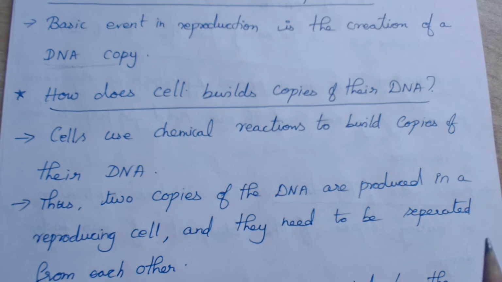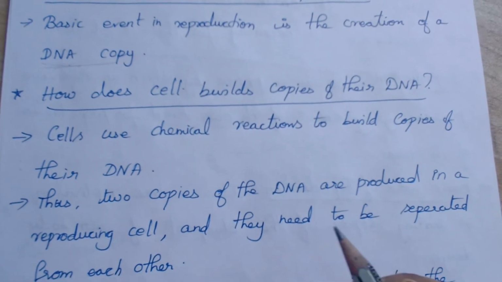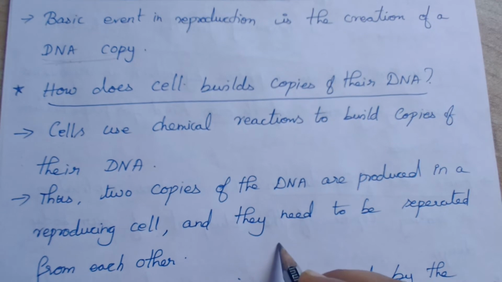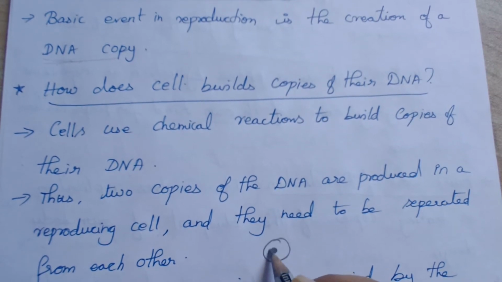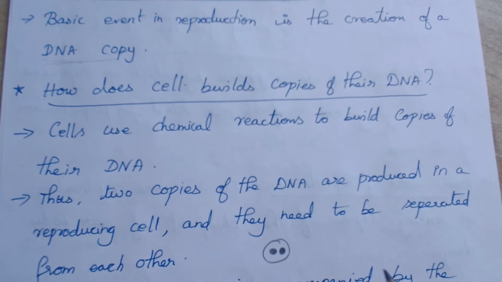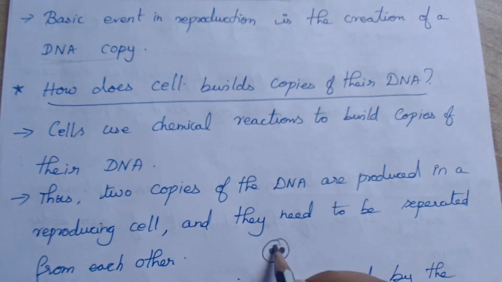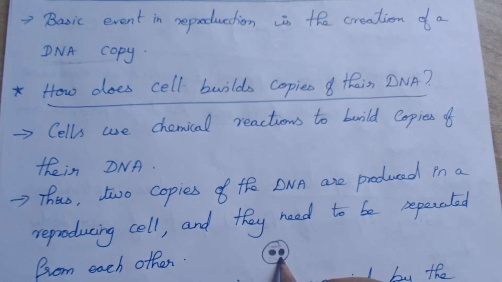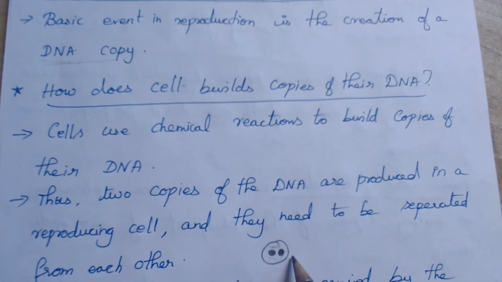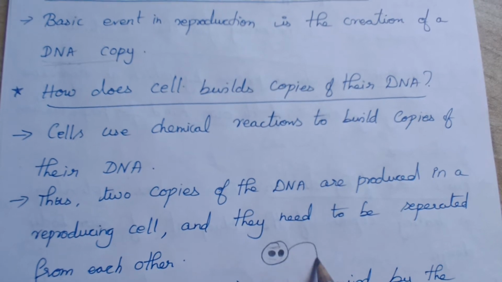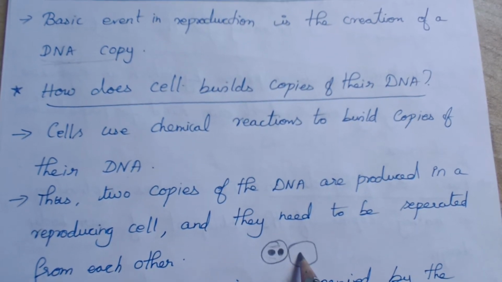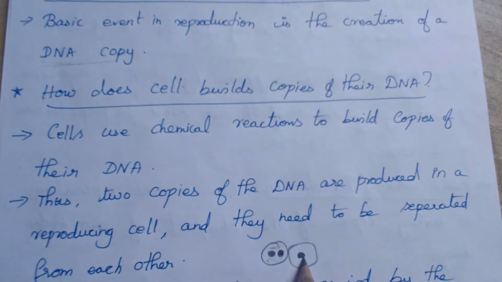Once it is produced, the copies have to be separated from each other, right? So this is the cell nucleus, and it contains the DNA. It is going to produce another DNA copy of the same thing using chemical reactions. This also needs the same cellular apparatus, with mitochondria, Golgi apparatus, cytoplasm. Everything is required, right? Once the DNA is copied, it is followed by forming another cellular apparatus. Then this DNA will be shifted to this cell. So this one cell becomes two.